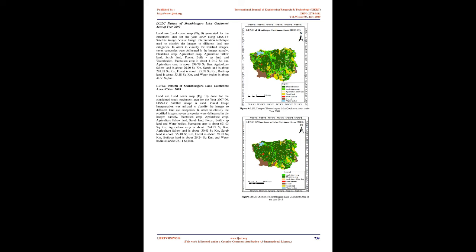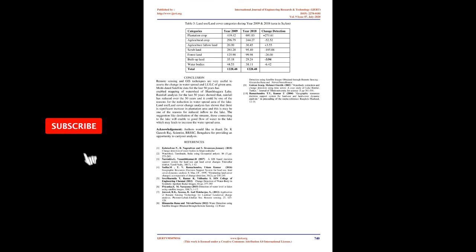Land use land cover map, Figure 10, done for the considered study catchment area for the year 2007-09. LISS-IV satellite image is used. Visual image interpretation was utilized to classify the images into different land use categories. In order to classify the rectified images, 7 categories were delineated in the images, namely plantation crop, agriculture crop, agriculture fallow land, scrubland, forest, built-up land and water bodies.